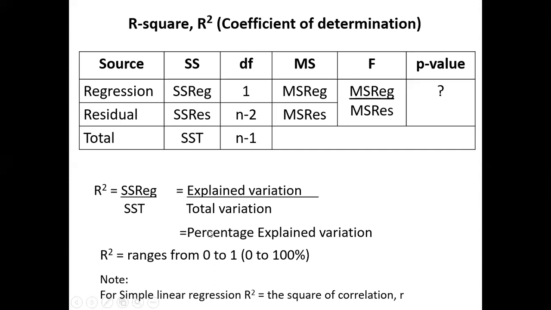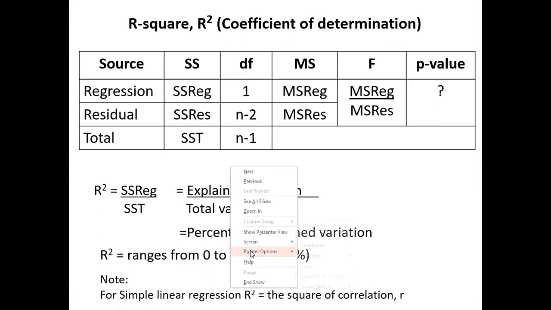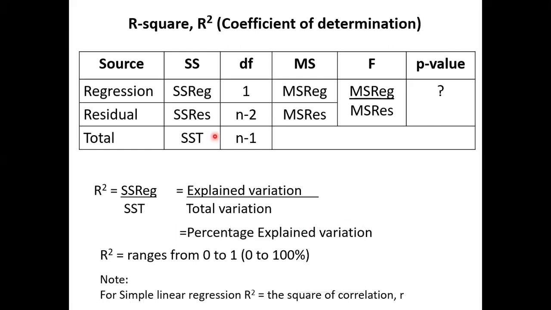What do you call this? We call it the percentage of explained variation. Supposing this is 100 and this is 80, what's R square? 0.8, or 80%.